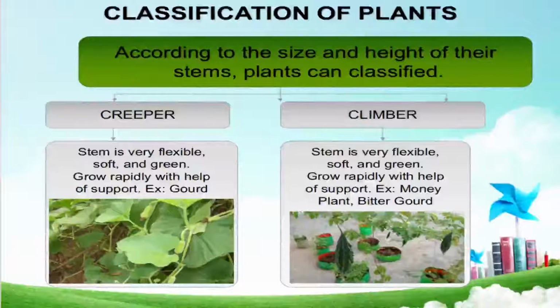Climber is very flexible, soft, green. It has a stem that is very flexible, soft and green in color. It can also climb very rapidly with the help of support. Examples of climbers are money plant, bitter gourd, and grapes. It climbs anywhere, on wood or any other plant also.